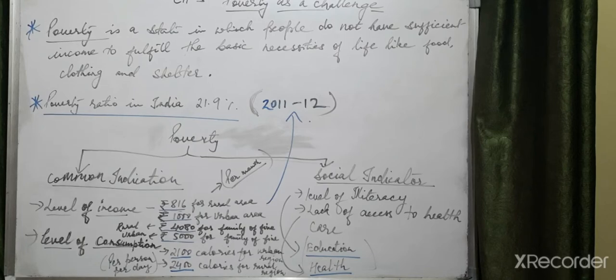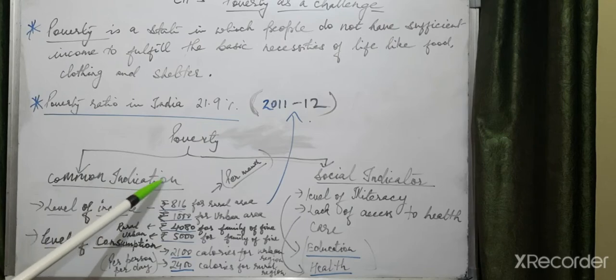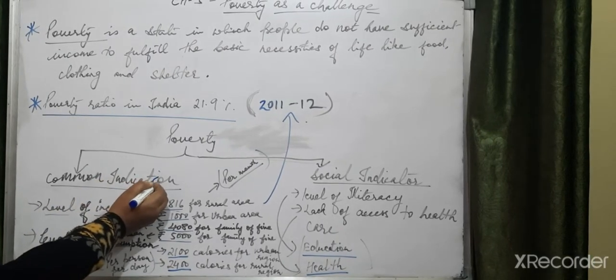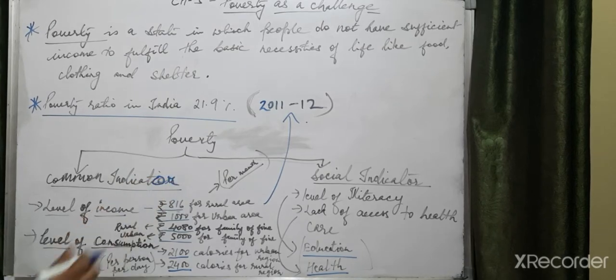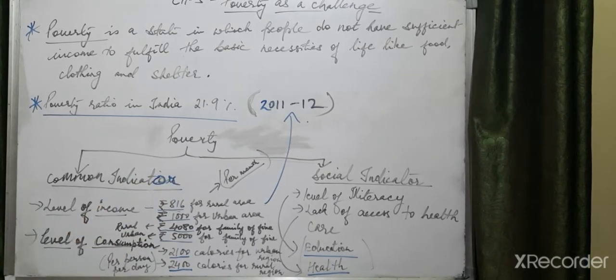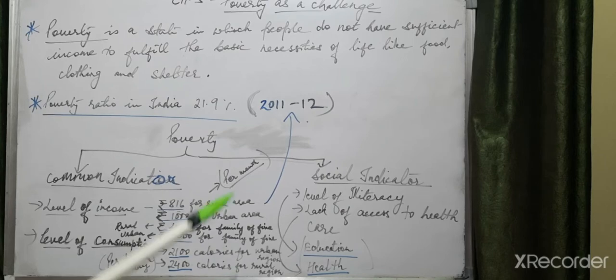Now let's see what the indicators of poverty are. Here you can change this word: it is indicator, not indication. Indicators of poverty: common indicator and social indicator.